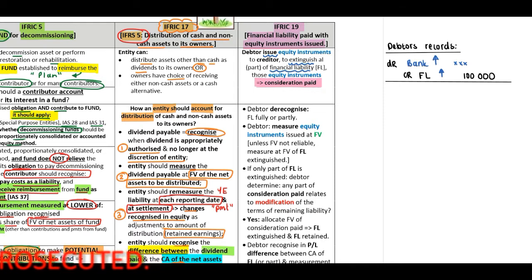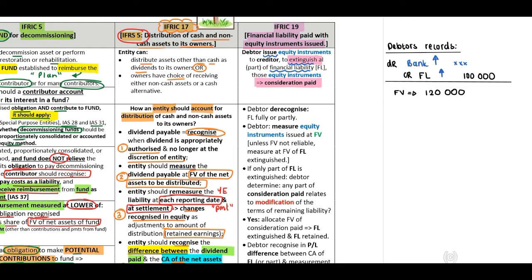Now guys, if we look at extinguish, it's just to pay, to clean the account. Now, how do we recognize this transaction? If, for example, the fair value of the issued equity instruments is 120,000, what will happen?